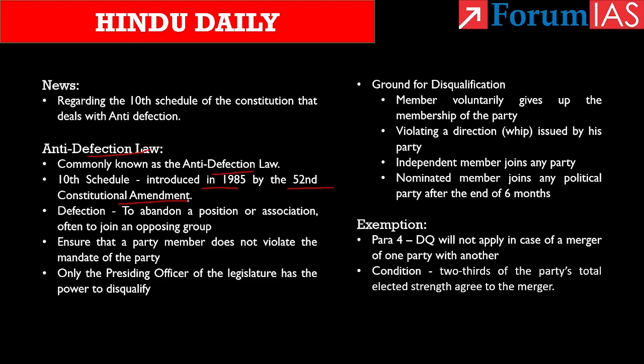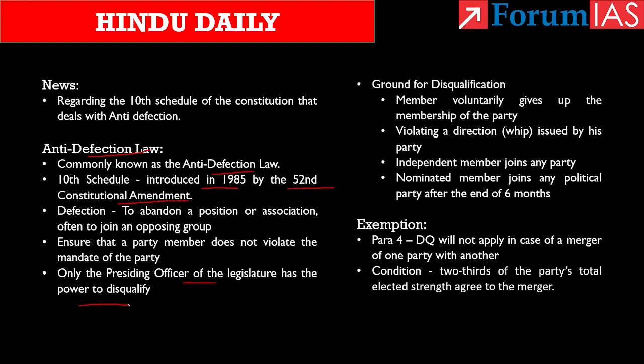The anti-defection law was enacted to ensure that a party member does not violate the mandate of the party. In case he or she does violate the mandate of the party, then they will lose their membership of the house. This law applies to both parliament and the state assemblies. Know that only the presiding officer of the legislature has the power to disqualify any defector on a petition filed by any other member of the legislature.